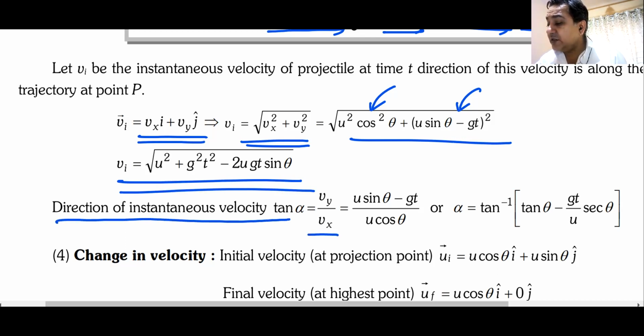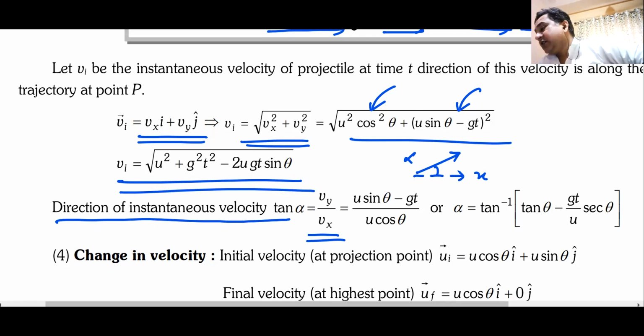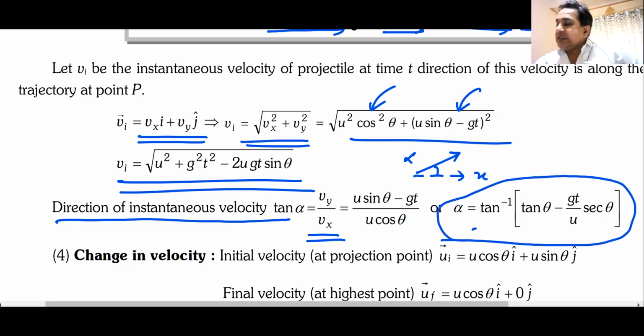Direction of instantaneous velocity: this is the instantaneous velocity, and it makes some angle alpha with the x-axis. That angle alpha is given by the vertical component of velocity divided by the horizontal component of velocity. Vertical component is u sin theta minus gt. Horizontal component is u cos theta. So the final answer is tan inverse of (tan theta minus gt by u sec theta). It looks very complicated this way. I will leave it to you how you want to remember it. Shall I move forward?